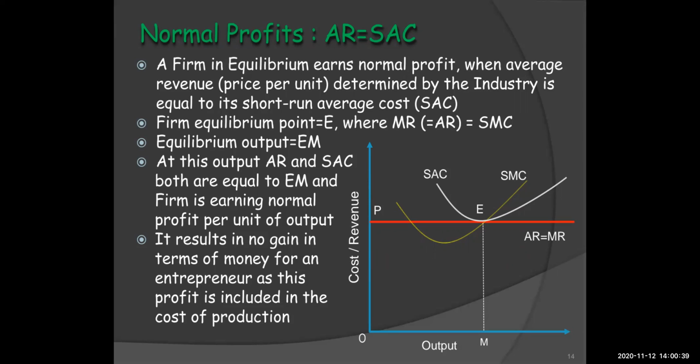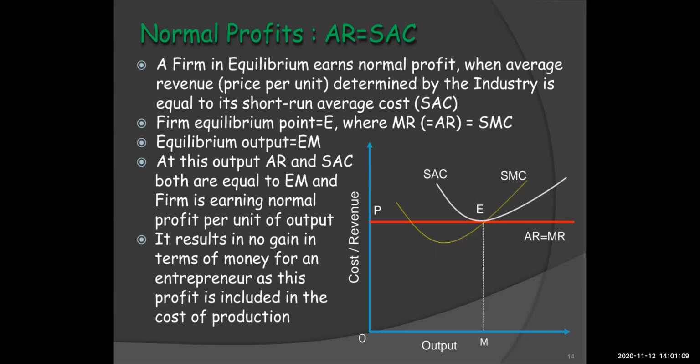And the firm's equilibrium point E, which we can see in the diagram, where MR is equal to AR is equal to SMC. So we can say that our equilibrium output, which is point EM, at this output, AR and SAC both are equal to EM, and the firm is earning normal profit per unit of output.